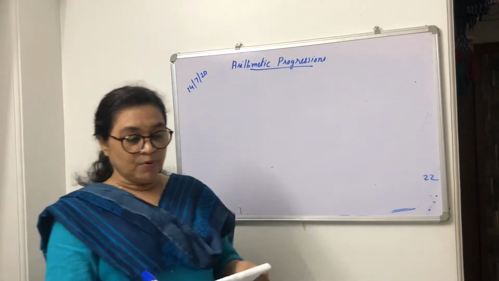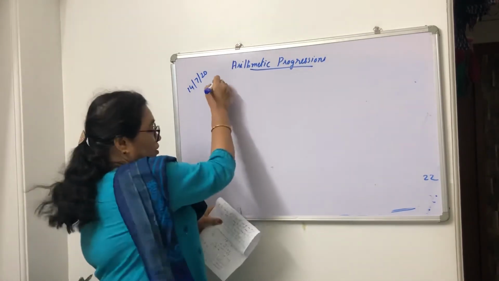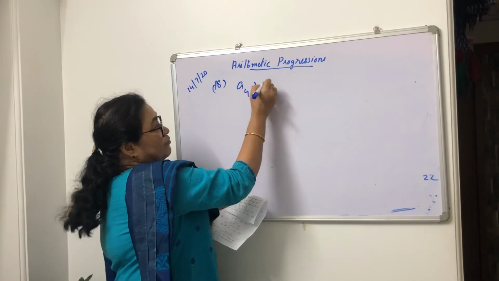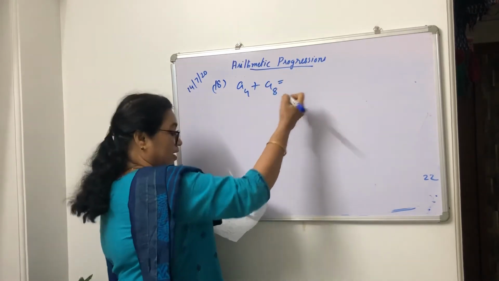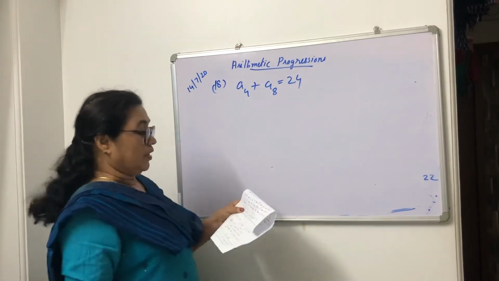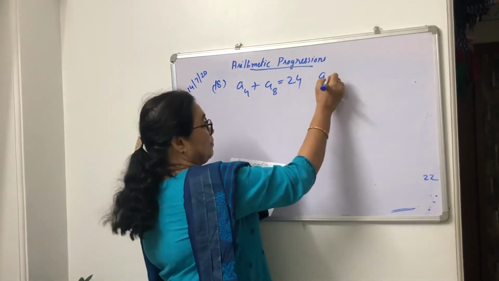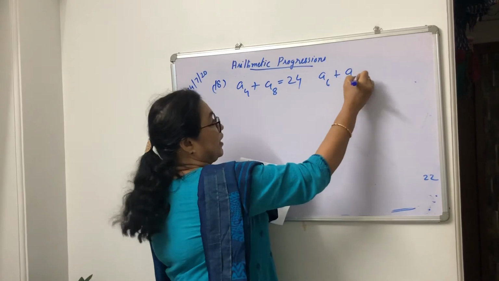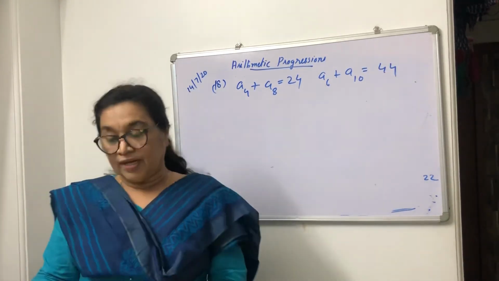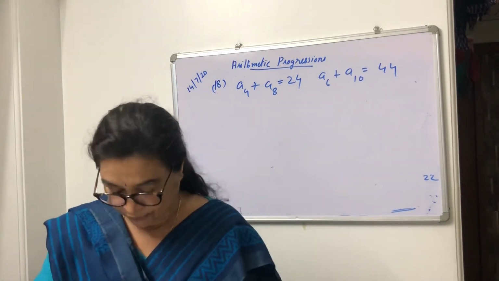Then the 18th question: the sum of the 4th and 8th term. So A4 plus A8, the sum of the 4th and 8th term of the AP, is 24. Then the sum of the 6th term and the 10th term is equal to 44. I think all of you can do it by yourself.